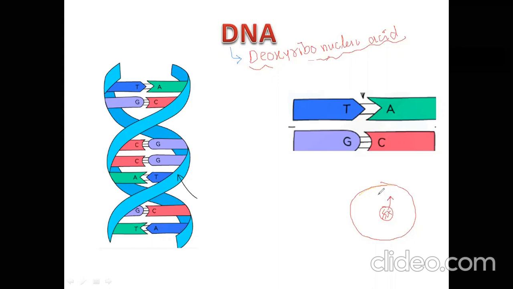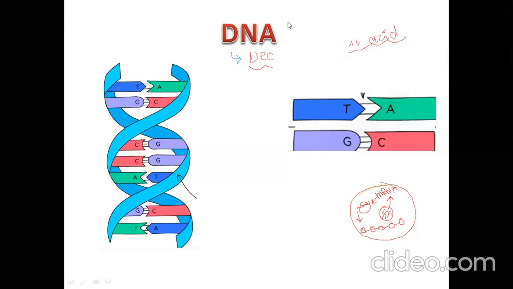So that information will be taken by what? By messenger RNA. That information will come out of the nucleus, and this messenger RNA will be read with the help of what? Ribosome. And that information will be converted into what? Protein. That information will be converted into a sequence of amino acids. Every protein contains a specific sequence of amino acids.